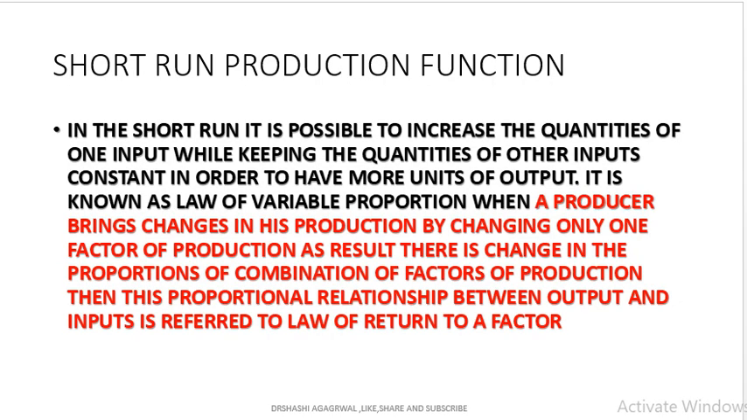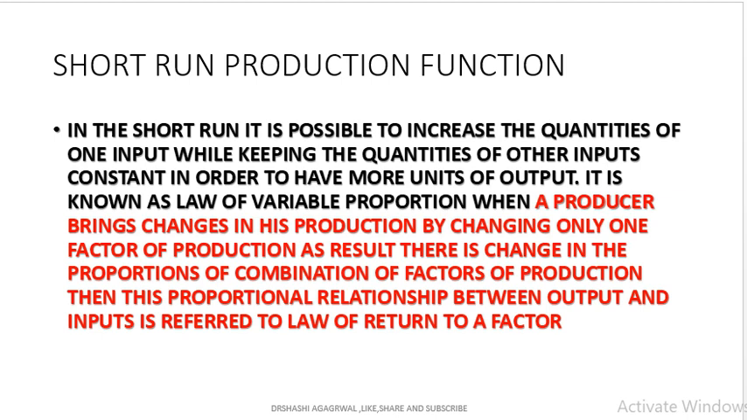Short run production function means in the short run it is possible to increase the quantity of one input while keeping the quantity of other inputs constant in order to have more units of output, because it is not possible in the short run to increase the quantity of the fixed factor. So it is known as the law of variable proportion when a producer brings changes in his production by changing only the variable factor. So there is a change in the proportion of combination, like we are having land, suppose we have 1 hectare of land.